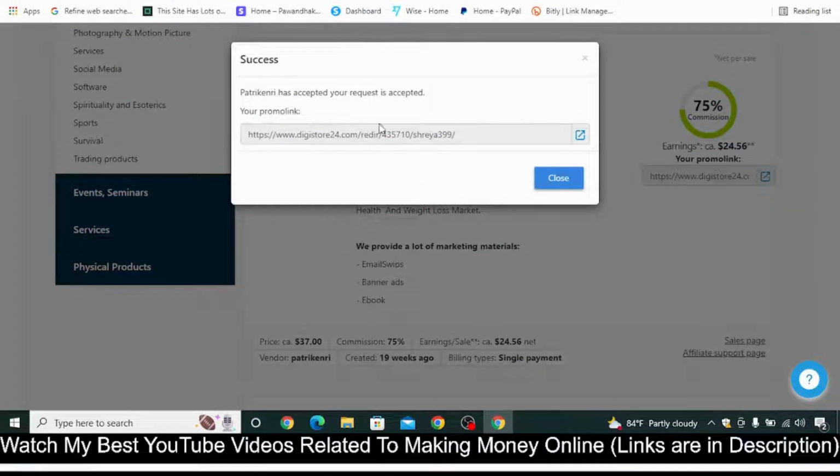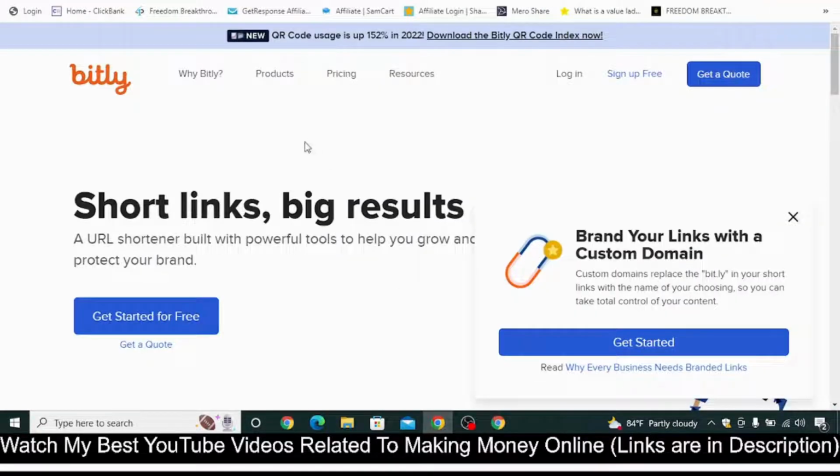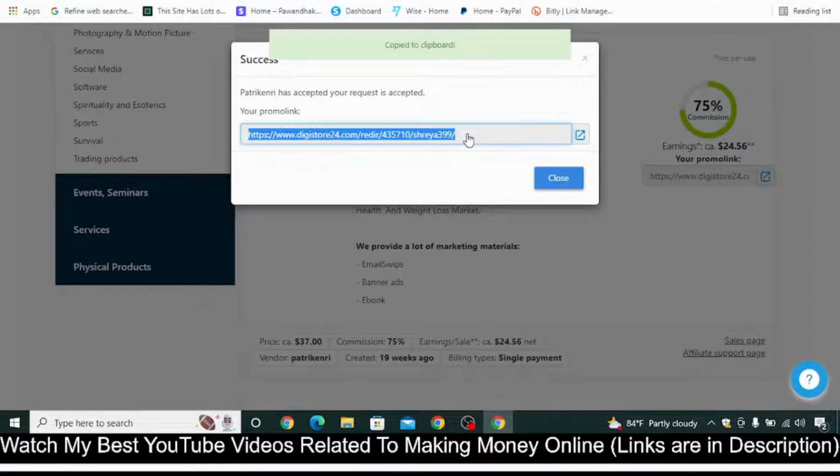and you'll see this kind of dialog box. You can simply click on here and your affiliate link will be copied in an easy way. Once you have copied your affiliate link, then simply visit a site called bit.ly and create your free account on bit.ly, and then shorten this long affiliate URL.